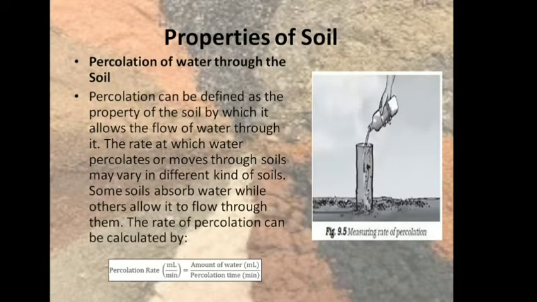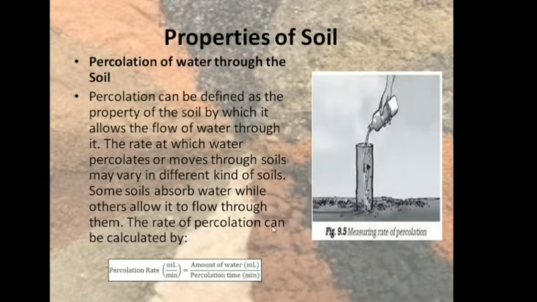Now we come to the properties of soil. First we will discuss the percolation of water through the soil. Percolation is defined as the property of the soil by which it allows the flow of water through it. The rate at which the water percolates or moves through soil may vary in different kinds of soil. So percolation rate is the rate at which the water is absorbed by the soil. Some soil absorb water while others allow it to flow through them.